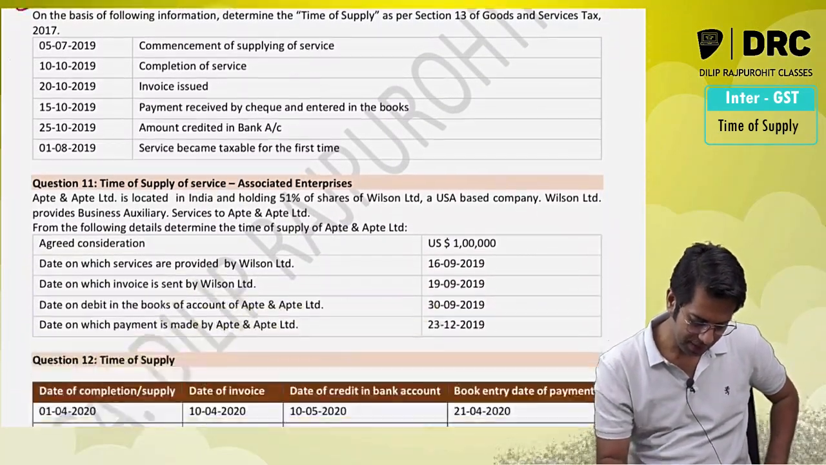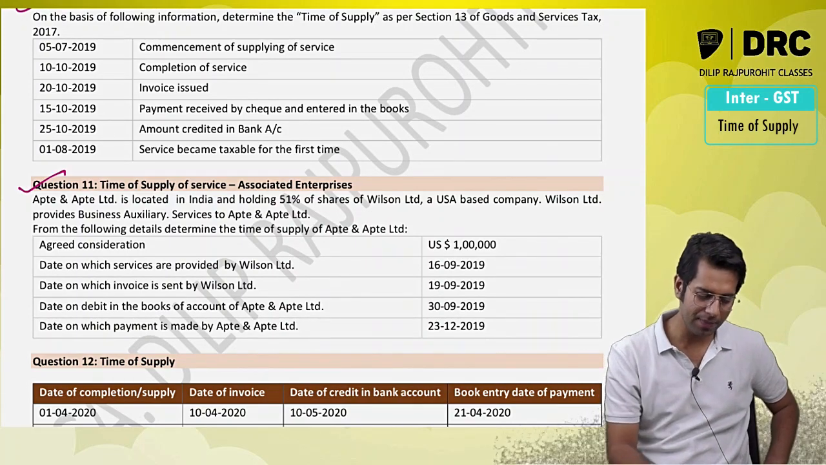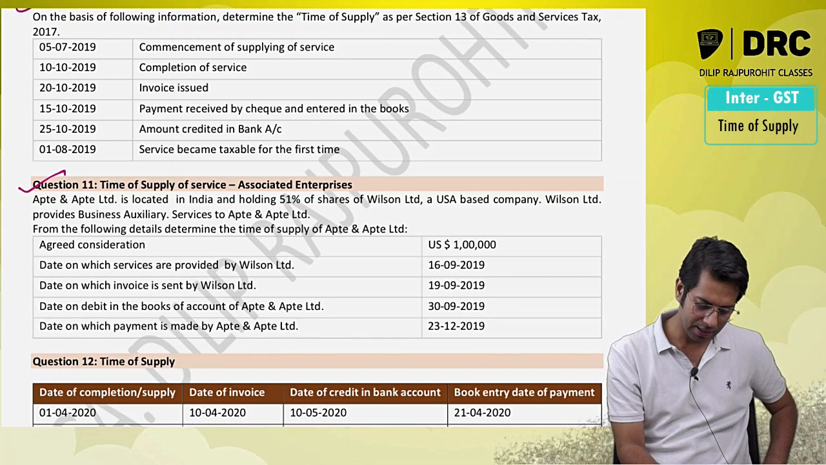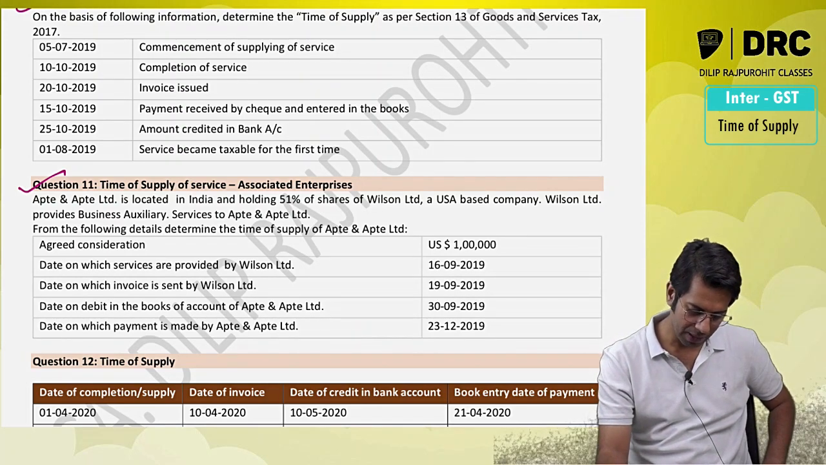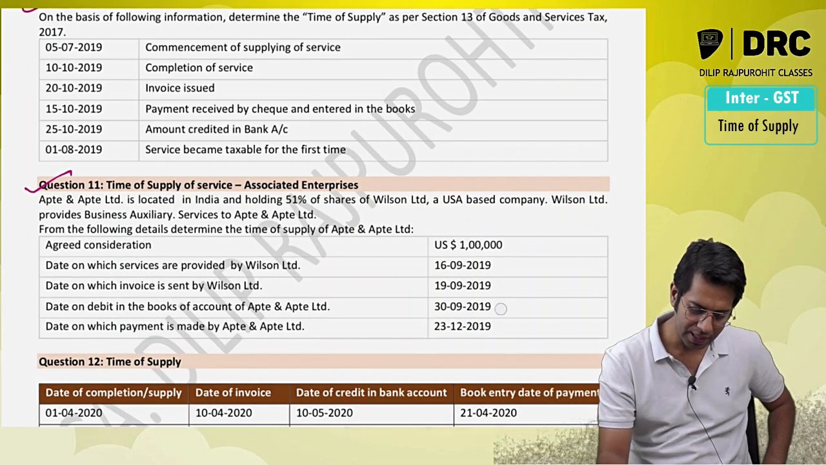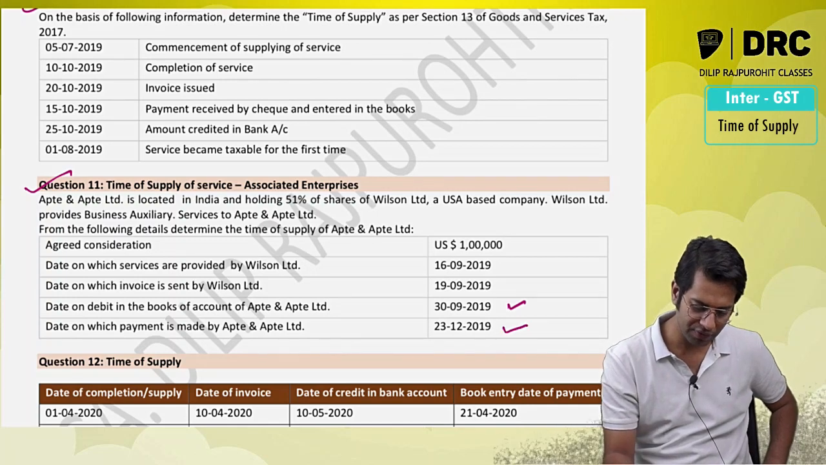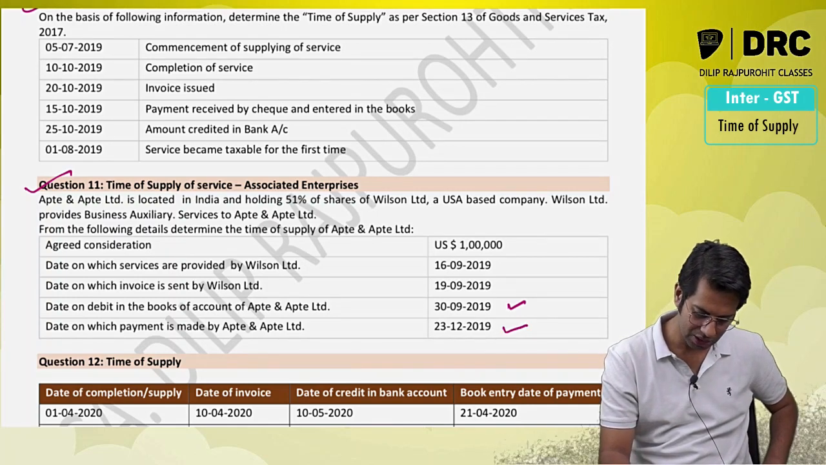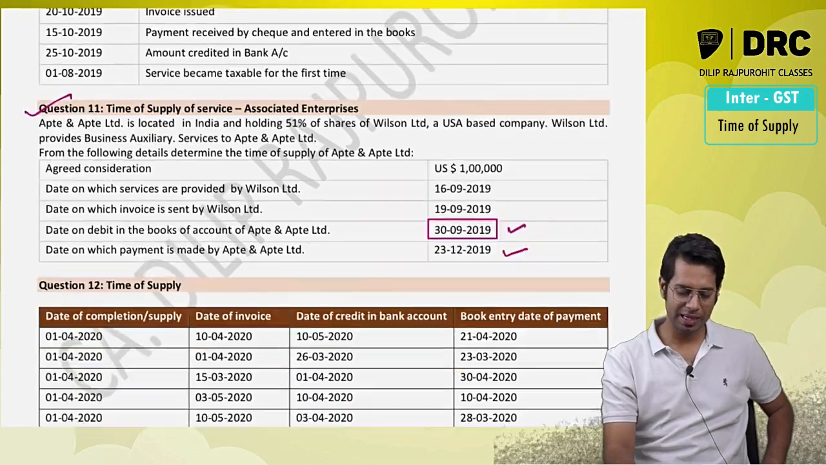This is a simple question. In the case of associated enterprises and importation of services, what will be the time of supply? It is the date on which the debit is made in the books of accounts, or the date on which the payment is made, whichever is earlier. Who is earlier in this case? 30th September is earlier.